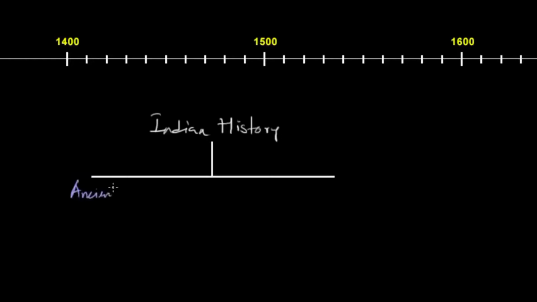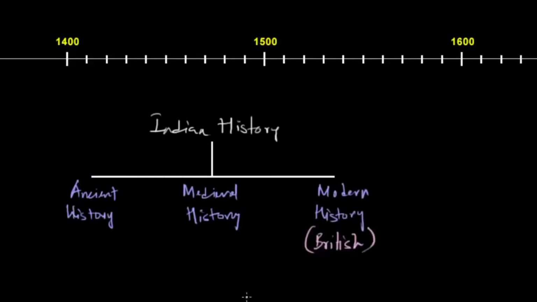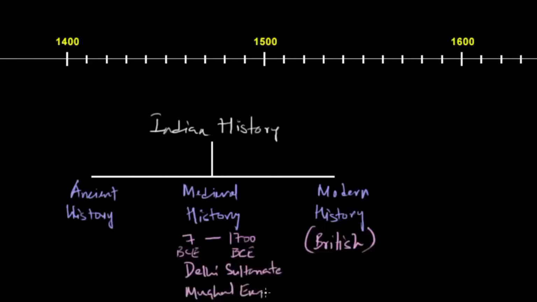First thing first, the Indian history has been divided into three parts, and they are ancient history, medieval history, and then modern history. Now, modern history is the part where we typically talk about the time when India was under the rule of British Empire. And medieval history is the time from 8th to 18th century. In the later part of this time period, India was under the Islamic rule, that is from 13th to 18th century. During this time, the famous Delhi Sultanate and the Mughal Empire were the direct rulers of major portion of the Indian subcontinent.